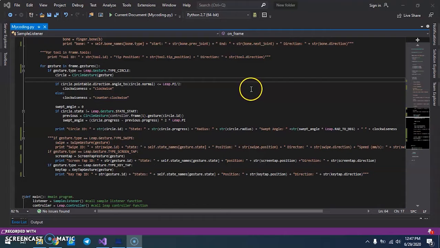Okay, now I'm going to move to the frame gesture, which is the circle gesture. The circle gesture is going to show the clockwise or counterclockwise position depending on my hand position, and also show the circle ID, circle state, radius, swept angle, and the clockwiseness. The clockwiseness depends on whether it is clockwise or counterclockwise. Okay, let's start the coding.